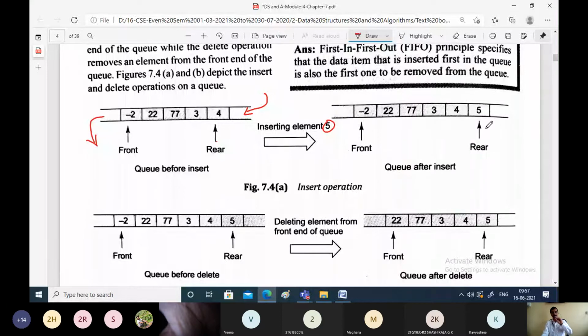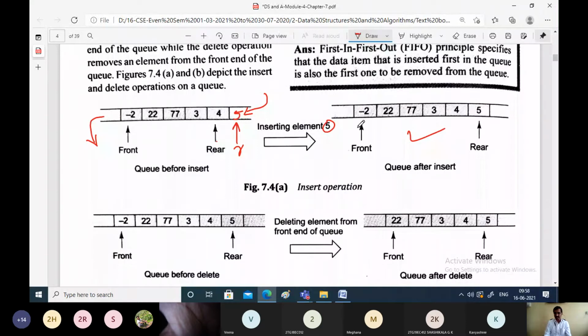But usually in the implementation, how it happens here is the rear pointer is incremented first, and then in that location 5 is inserted. And this is the scenario after inserting element 5 onto the queue.